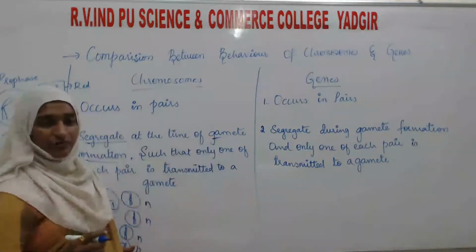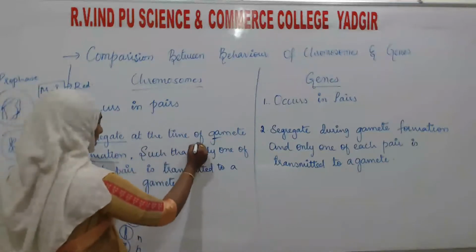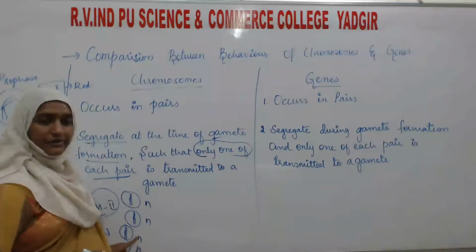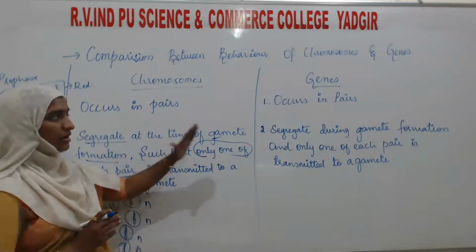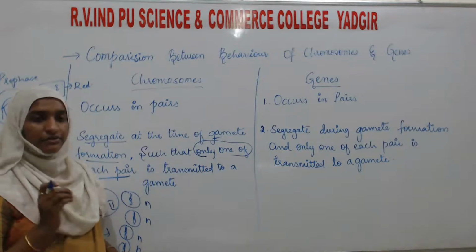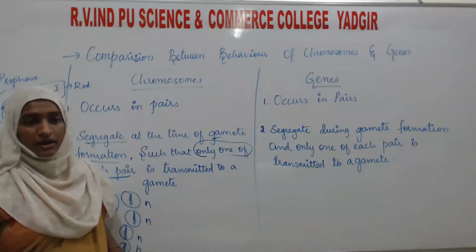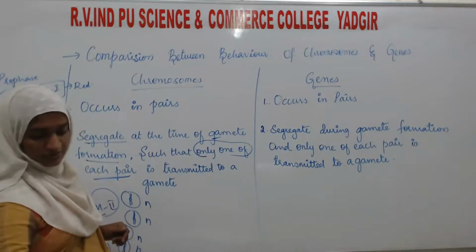At the time of gamete formation, they are going to separate such that only one of each pair is transmitted to the gamete. Either it may be chromosomes or genes. Both are going to be separated during gamete formation, and only one of the pair is going to be transmitted to the next gamete or the germ cell.